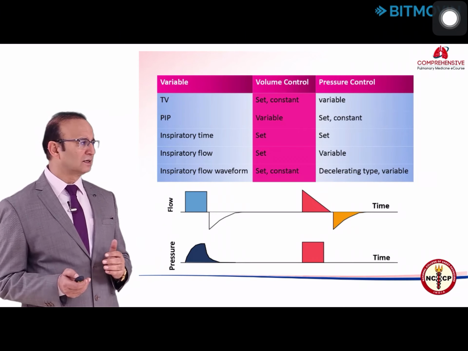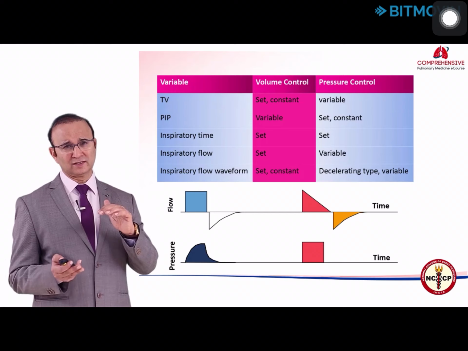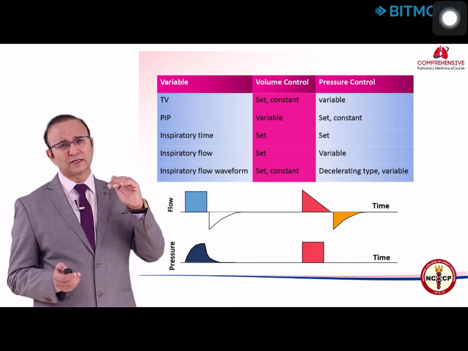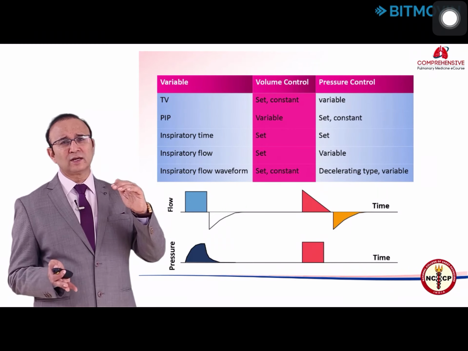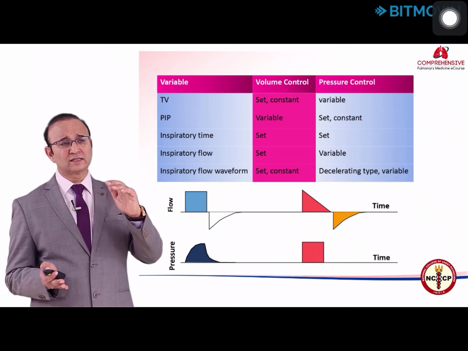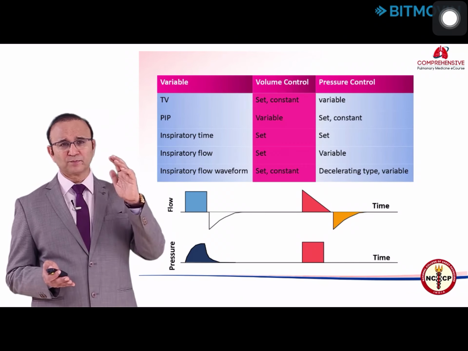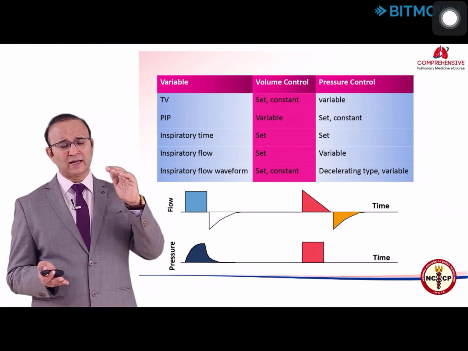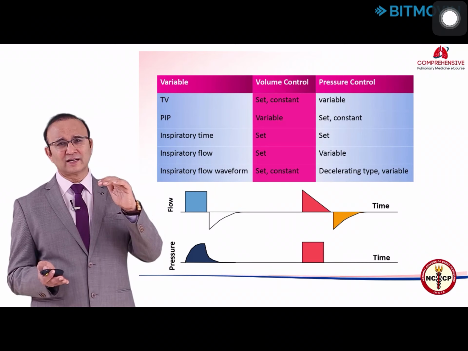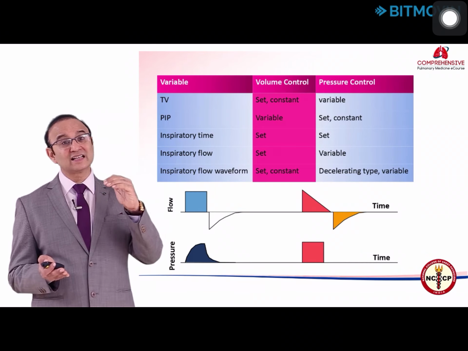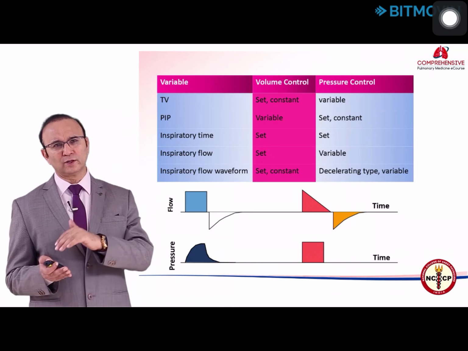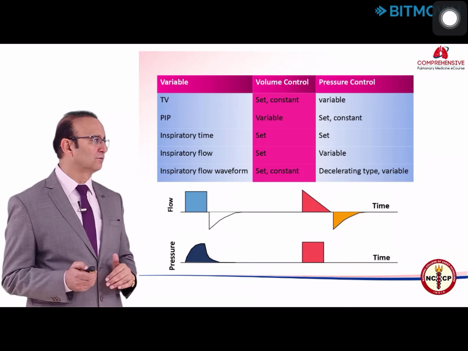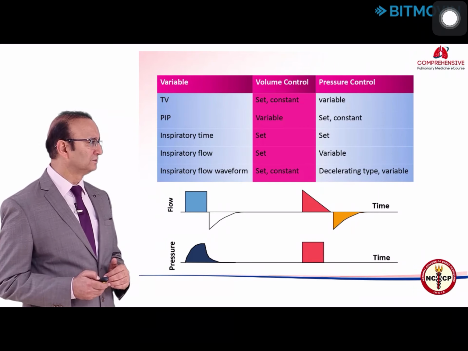As the filling in the lung increases, the pressure in the lung also rises. So this reduces the pressure gradient and the flow drops continuously as the pressure equalizes between the ventilator and the lung. What I mean to say is that you started with 20 centimeter of water pressure from the ventilator and there is a PEEP of 4. So now as the flow is being delivered, the pressure in the lung is rising. So the gradient is decreasing, and as the gradient decreases, the flow will keep on falling. So always in a pressure preset ventilation, you will have a decelerating flow as you can see on the right side.